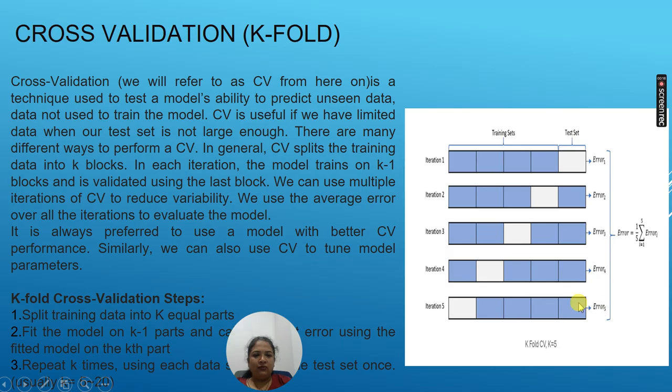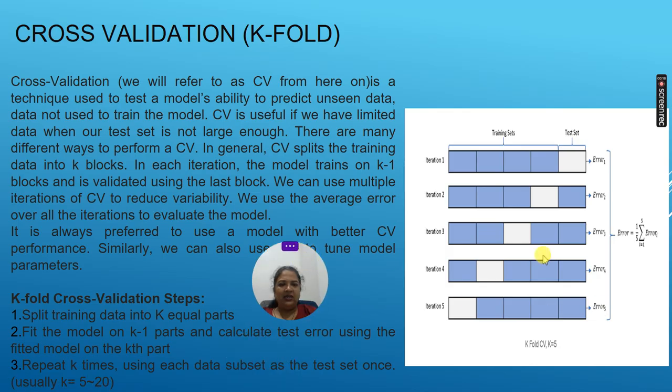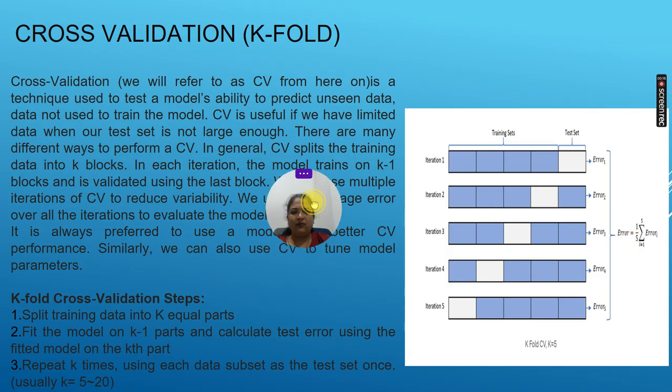So what we are going to do at the end is take the summation of all these errors and take the average of that. So that is going to be the error generated using this k-fold validation technique. Now these are the steps, and these steps are mentioned over here.